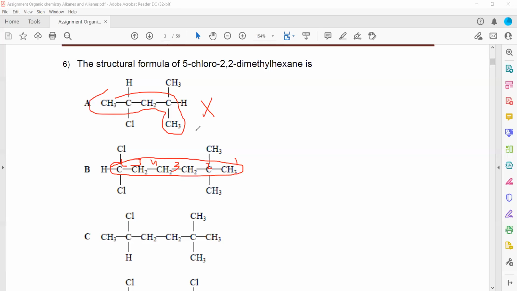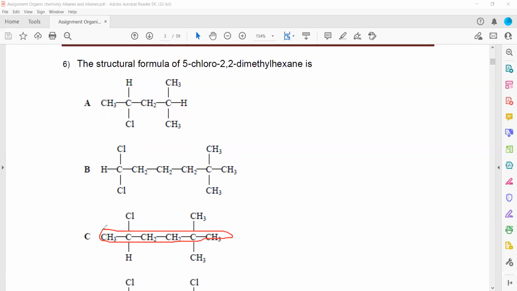So it is 2,2-dimethyl. But the problem here is that it is 6-chloro. Like, the 6th position we have chlorine. When we check this one, 1, 2, 3, 4, 5, 6, when we count this, one side we have chlorine, another side we have methyl group.